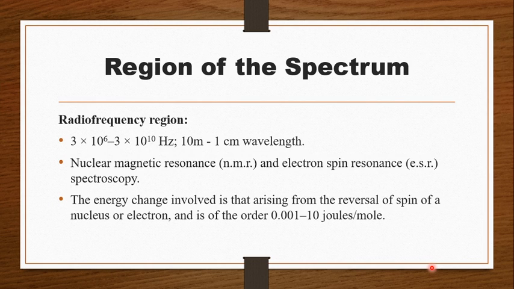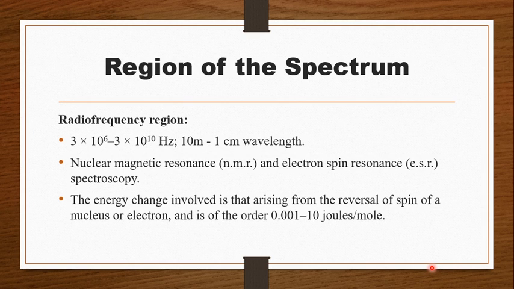The first region is the radio frequency region, which lies in the region 3 into 10 raised to 6 to 3 into 10 raised to 10 hertz. This is in terms of frequency. In terms of wavelength, it is from 10 meters to 1 centimeter. In this region, there is the study of nuclear magnetic resonance. We are well known about NMR spectroscopy. That spectroscopy is studied in this region. The next is electron spin resonance. ESR spectroscopy is also studied in this region.